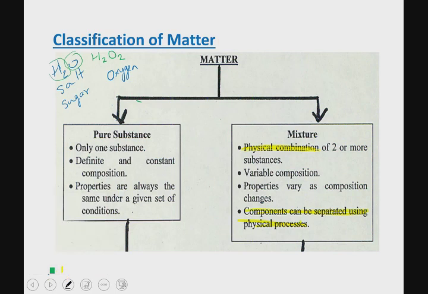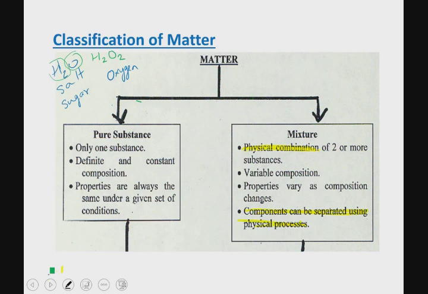If I gave you the task of separating the sugar and the water from each other, what would you do? Exactly. You would distill out the water. You would evaporate the water, collect the vapors, and condense those vapors back into liquid. That way you will have sugar left behind as solid, as a white solid tasting sweet as it's supposed to, and liquid water separate from the sugar. So physical processes help us separate components from a mixture.